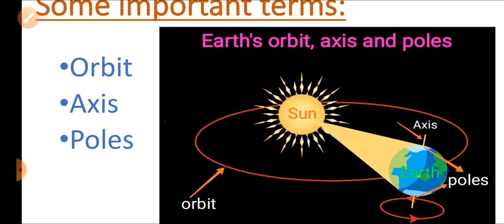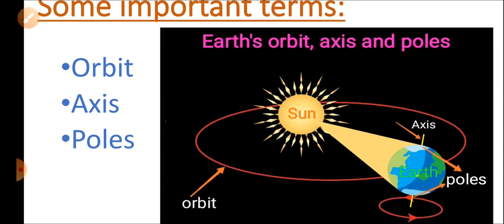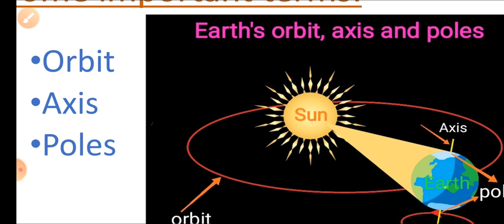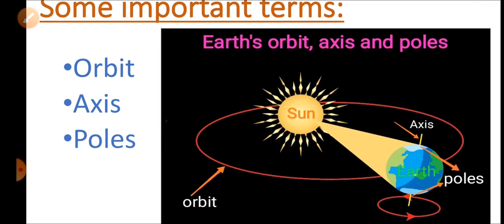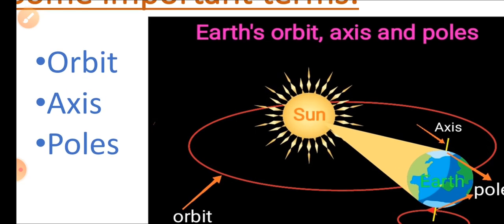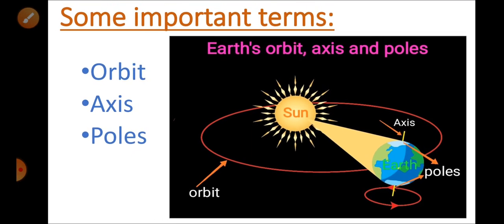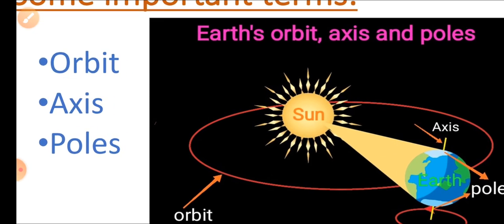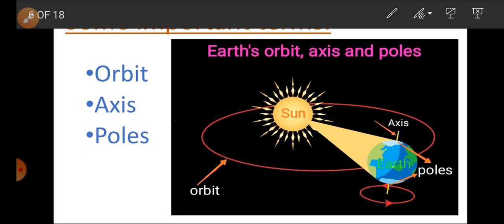The earth revolves around the sun through an imaginary path. Can you see the red line that moves around the sun? That is the orbit. And the tilted line that passes through the center of the earth, it is the axis. And the imaginary poles at the extreme ends of north and south are our poles. Now we will talk in detail about them.